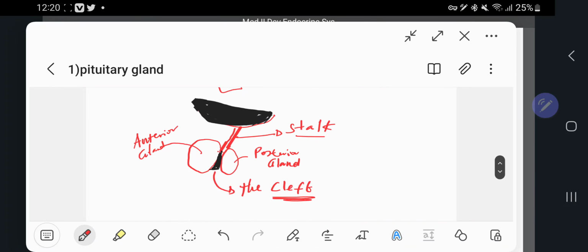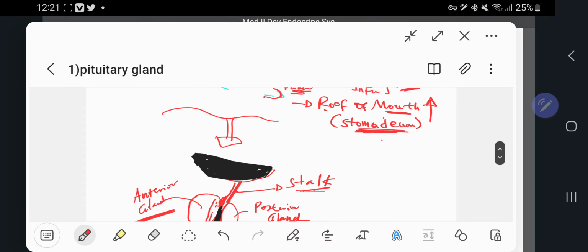So this thing is developed. This is, I think, the hypothalamus, and the stalk of the hypophysis cerebri connects the hypothalamus with the anterior and posterior pituitary gland. Here is pars tubularis, pars anterior, and here pars intermedia, and here the anterior pituitary gland, and this the posterior pituitary gland. The connection between them is called the cleft. This is the shortest possible way to explain the development of the pituitary gland.